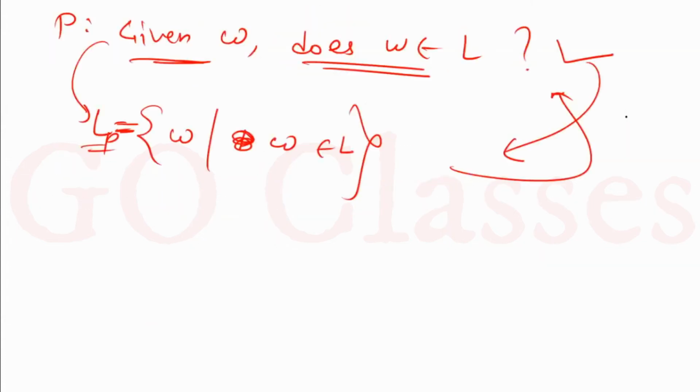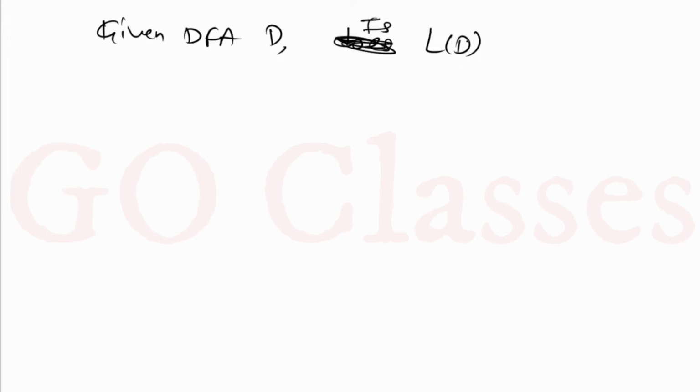Let's take one more example so it will be clear. If I ask you this: given a DFA D, is L(D) infinite? This is the problem.